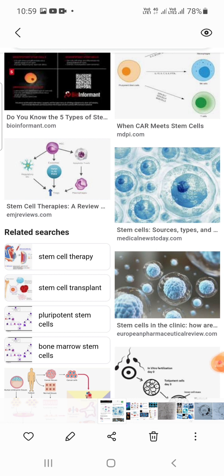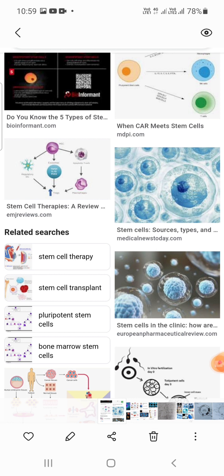Unipotent stem cells are differentiated from multipotent stem cells. Each unipotent stem cell gives rise to a single modified cell type. For example, the cells of mast tissue can be differentiated into mast cells only.